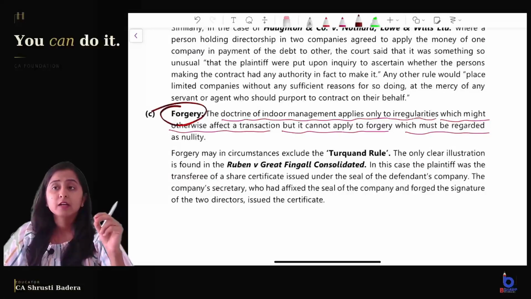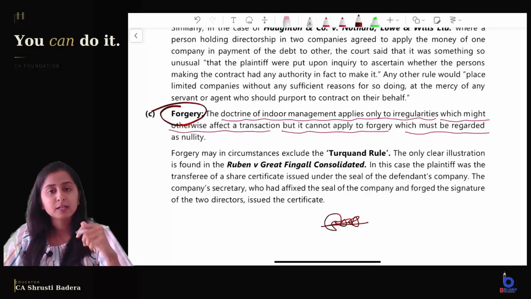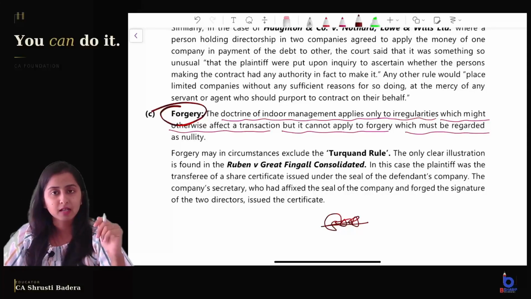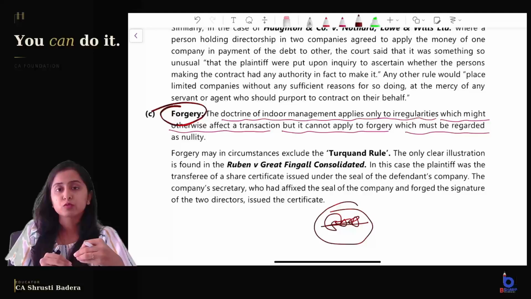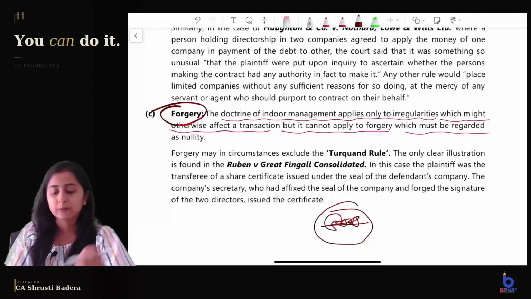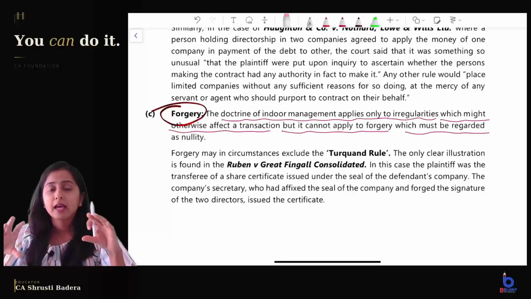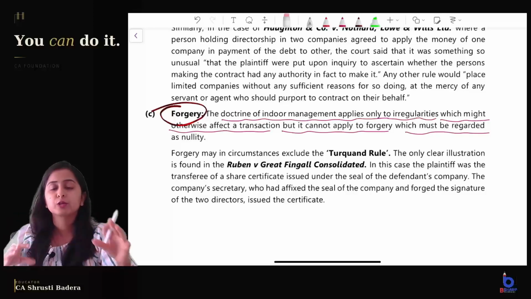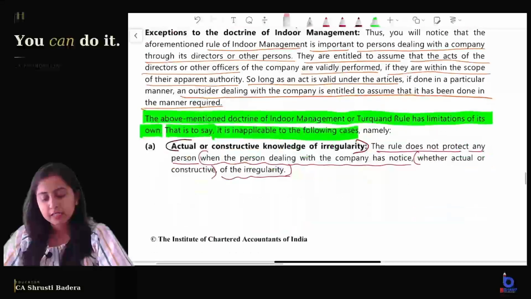Forgery means simply, whose signature is this, okay, I did it. If I sign as somebody else, I authorize a document which is not my authority to do so, and if I still do it, that is forgery. So if forgery is the case, then it is a null transaction, and in case of forgery, doctrine of indoor management is not applicable. We will quickly have a detailed look.